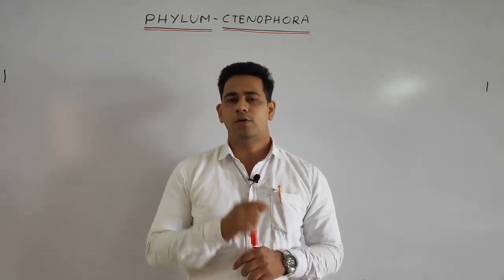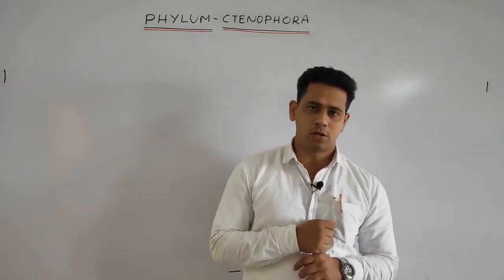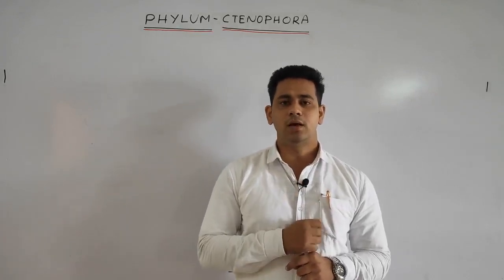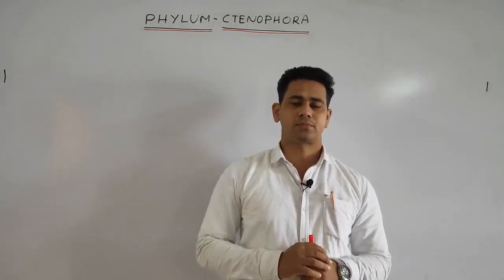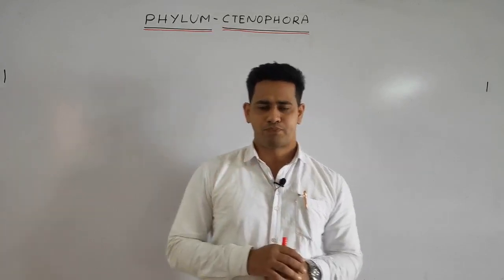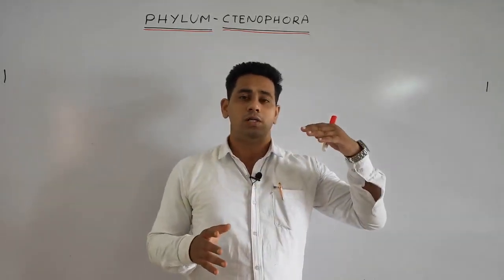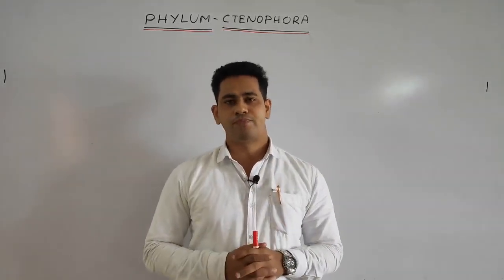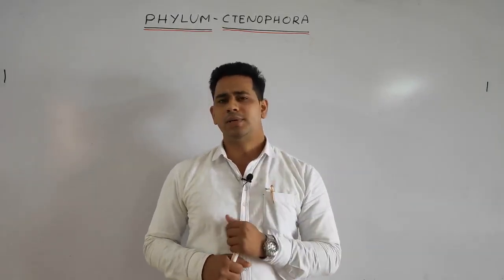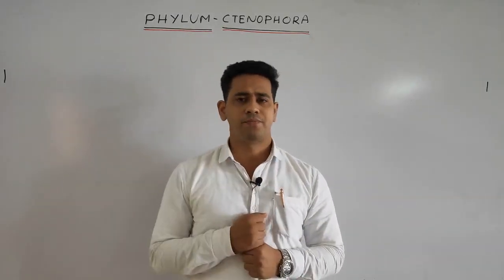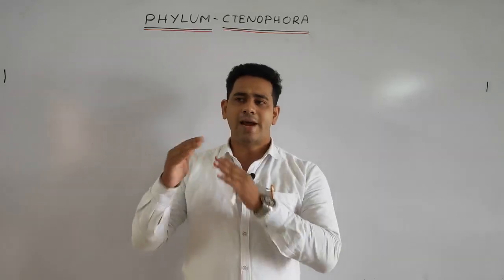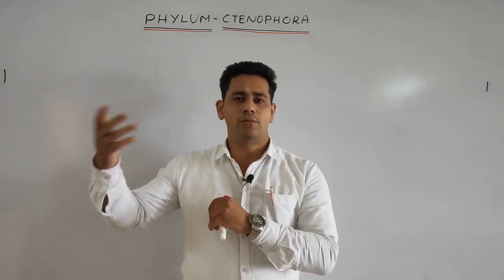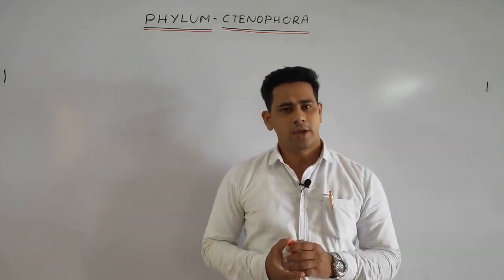Tentacles consist of a special type of cell called the cnidoblast, or we can say the nematoblast cell or the stinging cell. That is why we also call the coelenterates cnidaria. The tentacles basically help in capturing food, and also in fighting or protecting from enemies.